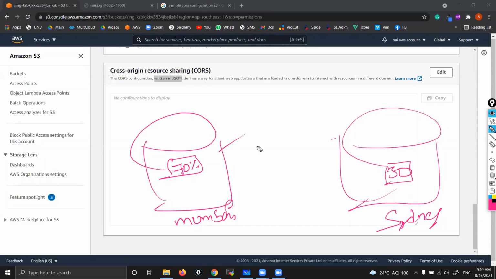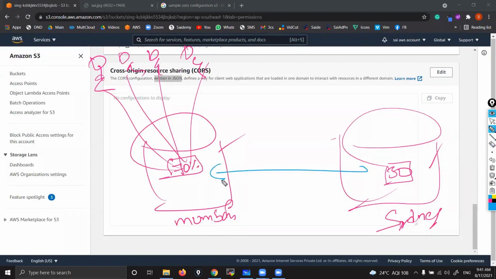Now, when my customers access my Mumbai bucket, my customers are from India. They are accessing the bucket. That data is 70% of the web content, but the remaining 30% is here. Then what do you do? Either you can copy that 30% here. But sometimes some countries won't allow you to copy their content. They don't allow data to cross their borders. Sometimes they won't allow it. In that case, you can't copy the data, correct? That's a problem.